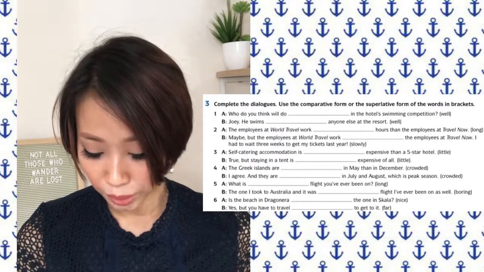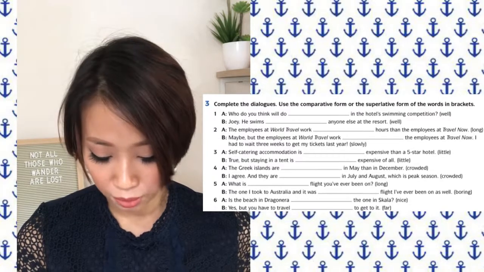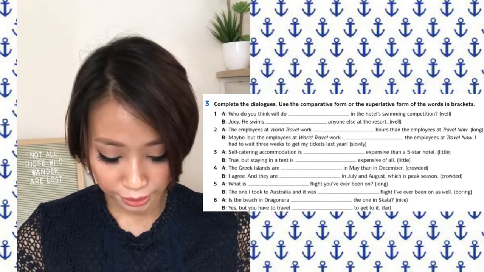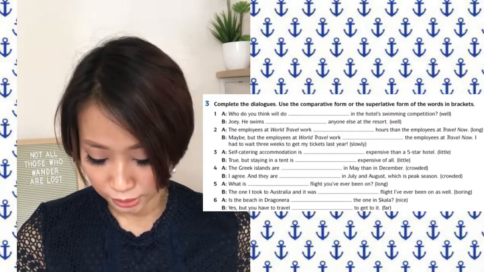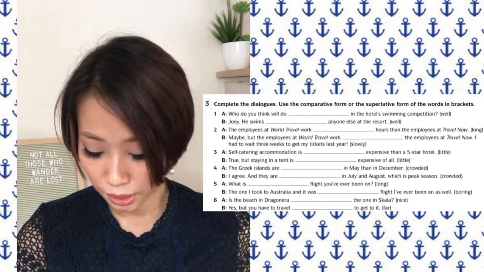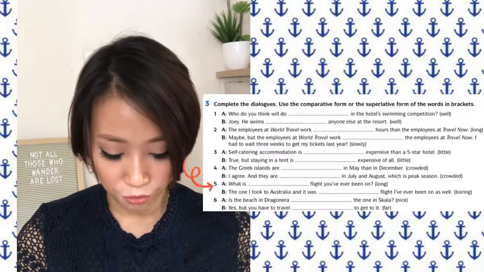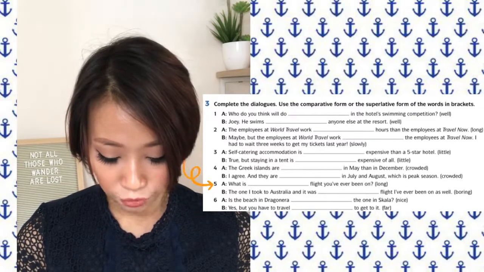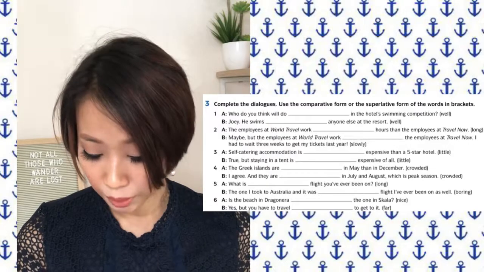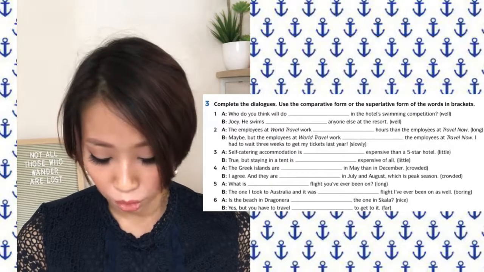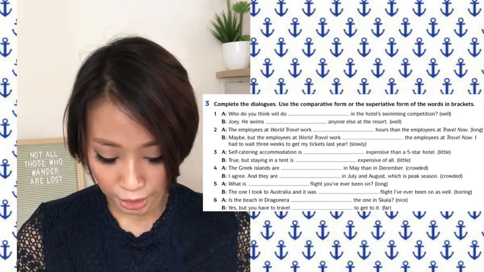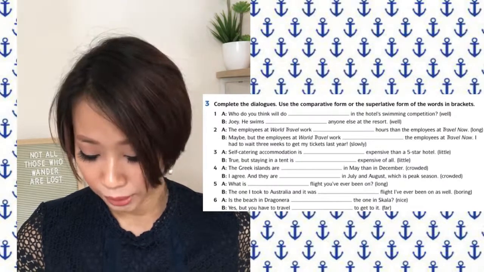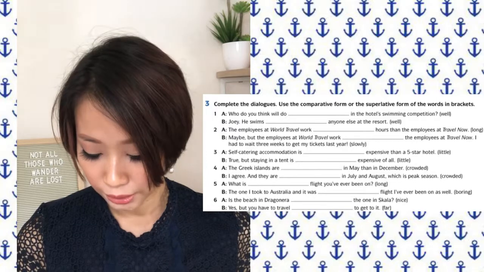Greek islands pada bulan Mei daripada bulan Disember. Crowded, sesak. I agree, and they are the most crowded in July and August, which is peak season. Saya setuju, dan keduanya pada bulan Julai dan Ogos. 5. A. What is the longest flight you've ever been on? Apakah penerbangan Anda pernah naik? Long, panjang. B. The one I took to Australia, and it was the most boring flight I've ever been on as well. Penerbangan ke Australia dan ia juga saya pernah naik.